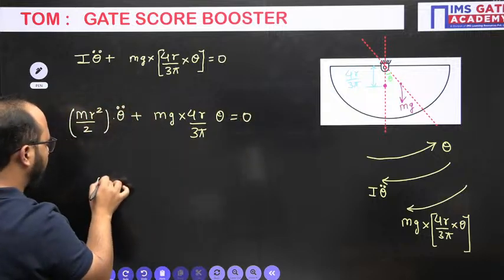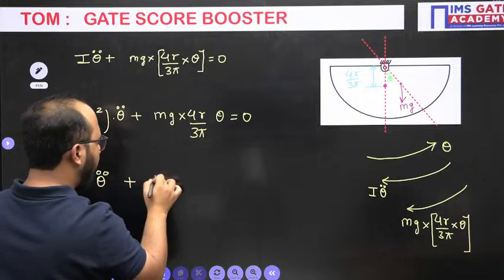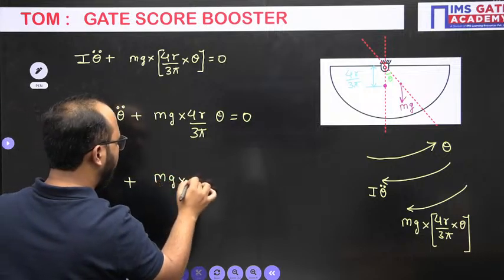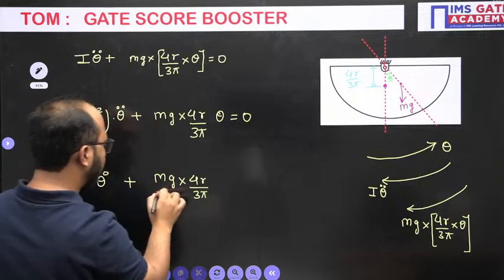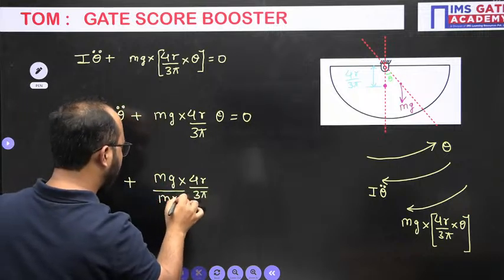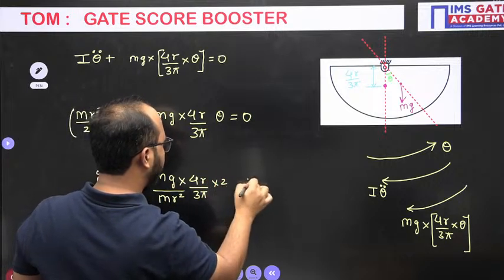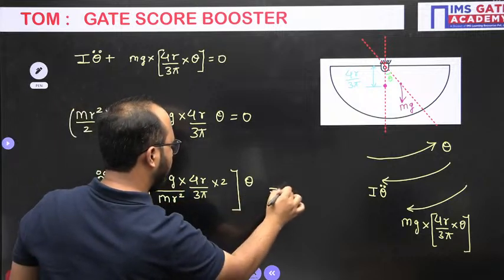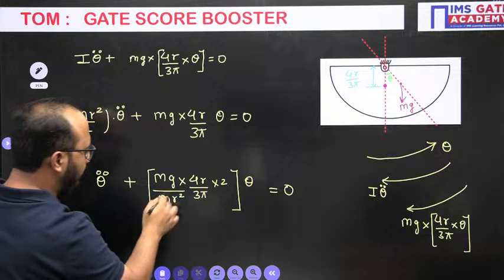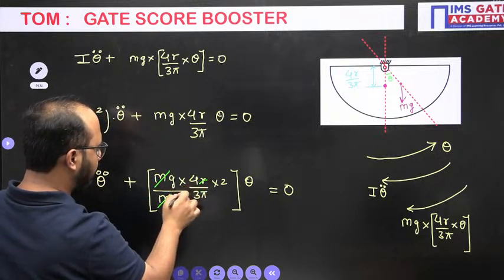And now we will write this equation in the standard form, theta double dot plus mg into 4r divided by 3 pi, and this mr square by 2, the 2 will go to the numerator side, and here the theta value equals to 0. Now just simplify this thing. M will get cancelled out, and this r will get cancelled out with this one.